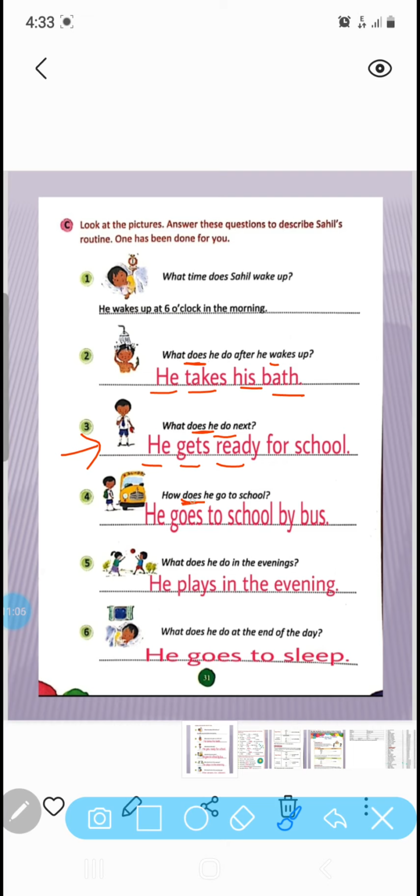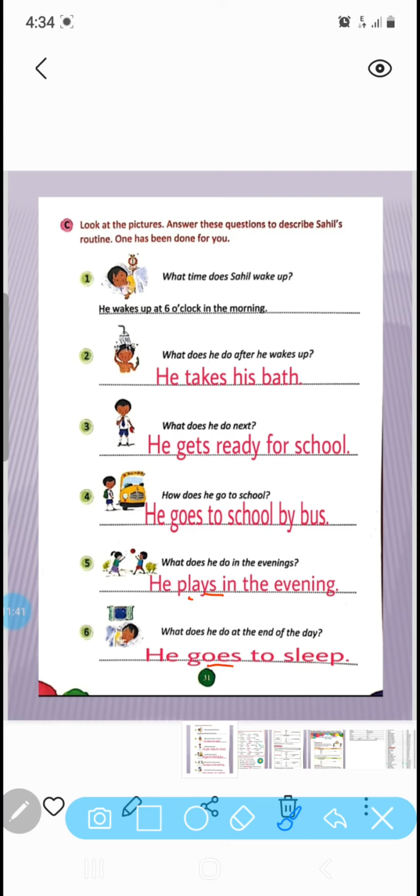How does he go to school? Now here does is given, so with go we will write goes. He goes to school by bus. Es will come. What does he do in the evening? He plays in the evening. You can write he plays with his sister. So you can make your own sentence. He plays in the evenings. What does he do at the end of the day? So you can see he's sleeping. So how will we write? He goes to sleep.